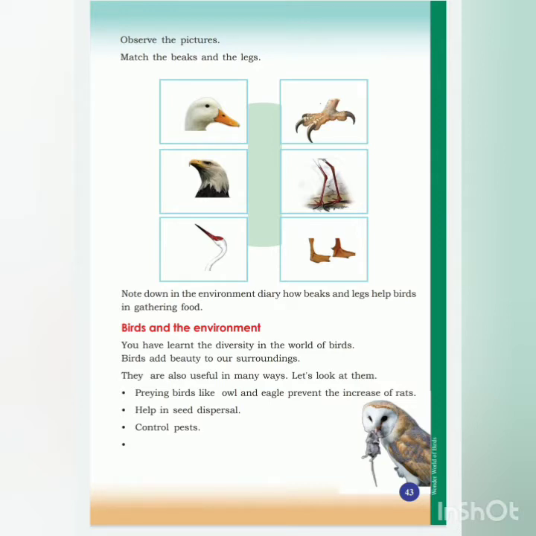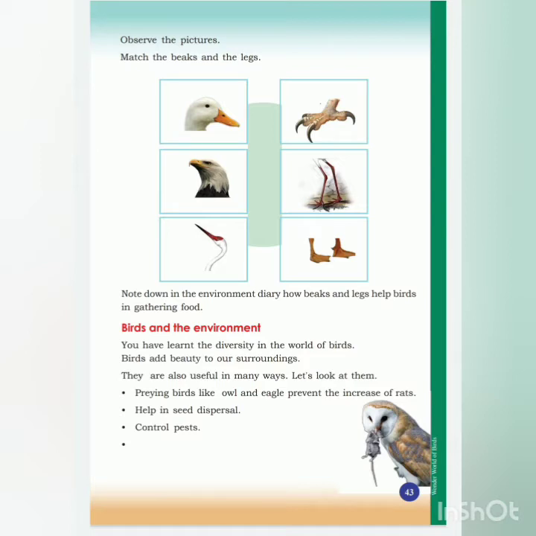Next one is help in seed dispersal. We know that birds eat fruits. Inside the fruits there will be seeds, isn't it? When they are eating the fruit and leaving the seed anywhere, new plants will grow from that seed. That is what is meant by seed dispersal. The correct definition of seed dispersal is the movement or transport of seeds away from the parent plant. So birds help in seed dispersal.